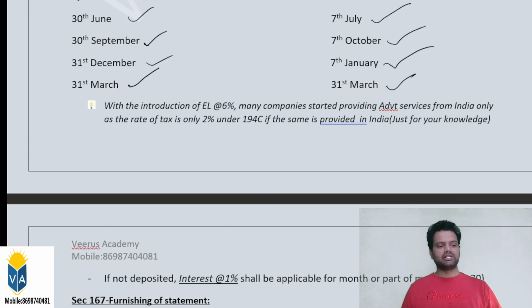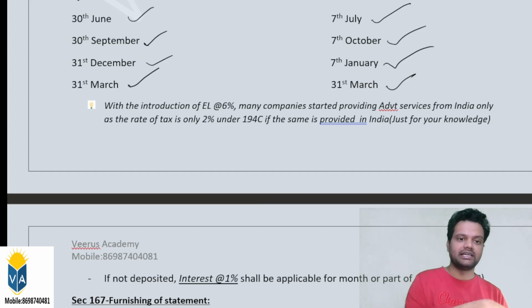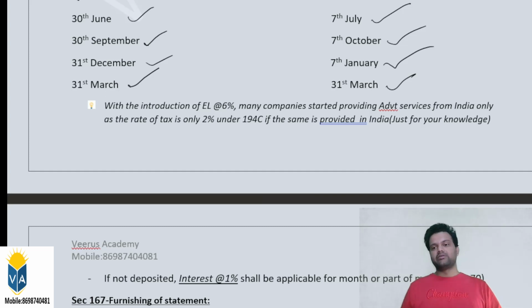Now, what are the timelines for making the payment of equalization levy under Section 165A, e-commerce operators related? That is covered under Section 166A. For every quarter, the 7th of the following month: June, then September, then December, then March. For March, the time limit is 31st March only. This is the simple provision.